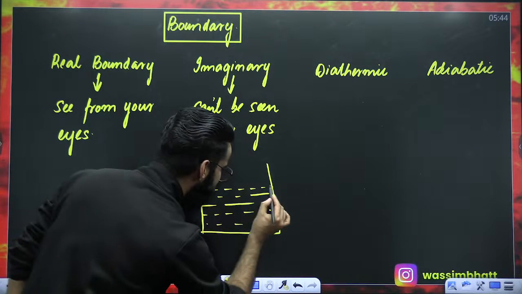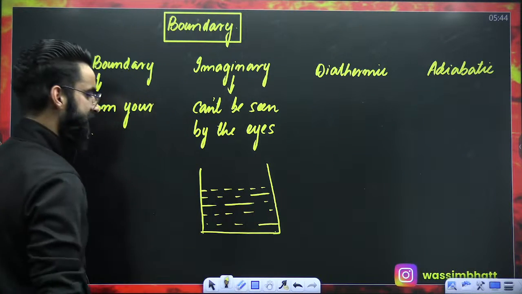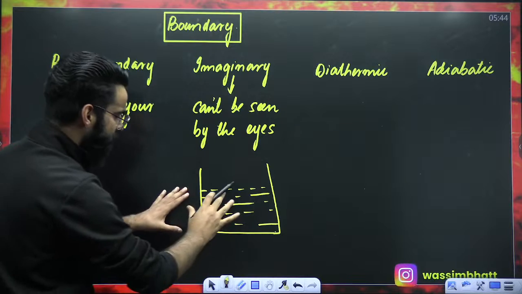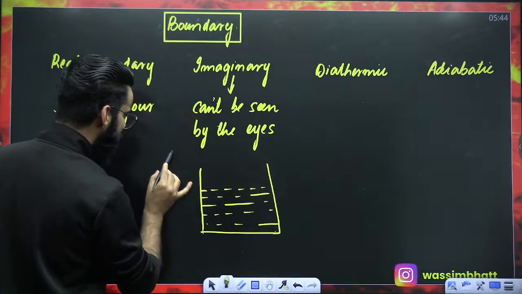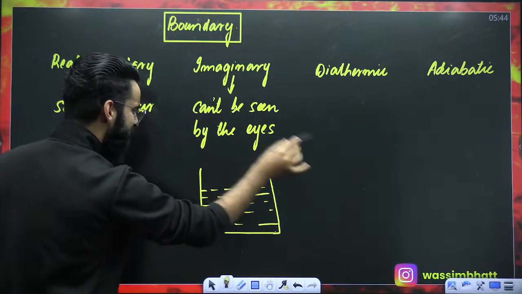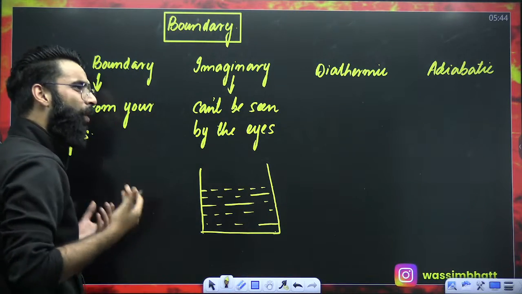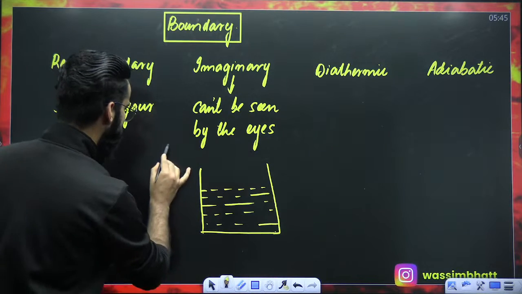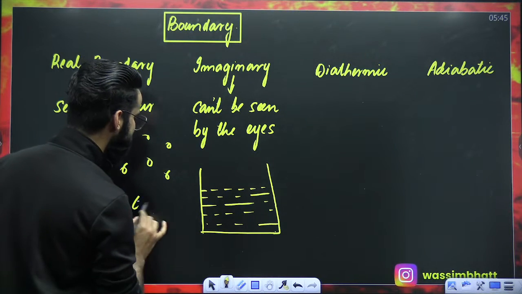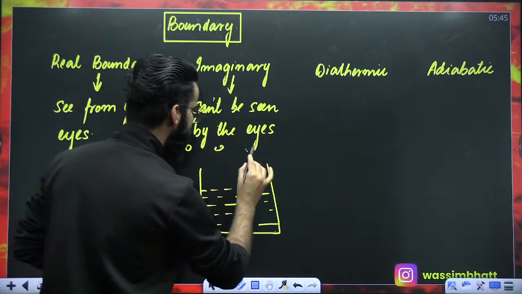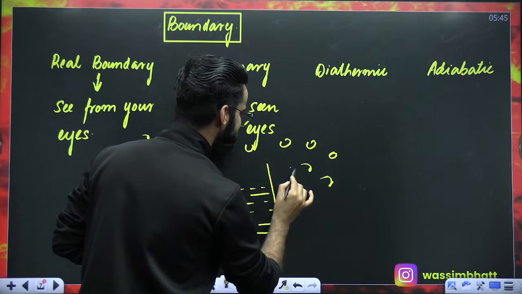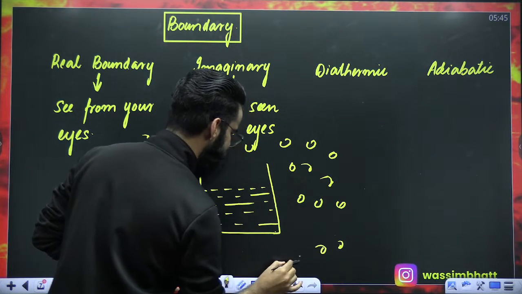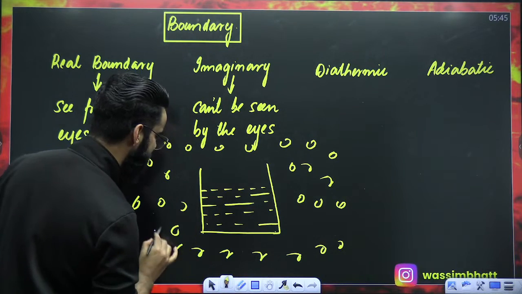This is the topmost layer of the water, right? My dear students, apart from this container, can I say there'll be atmosphere basically from outside? And what does atmosphere contain? Atmosphere contains different gases. So there'll be different gas molecules present in the surroundings.